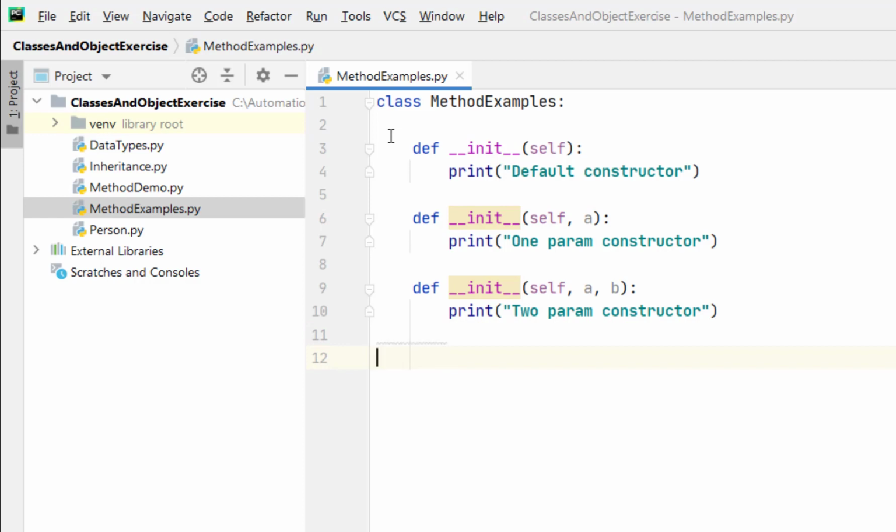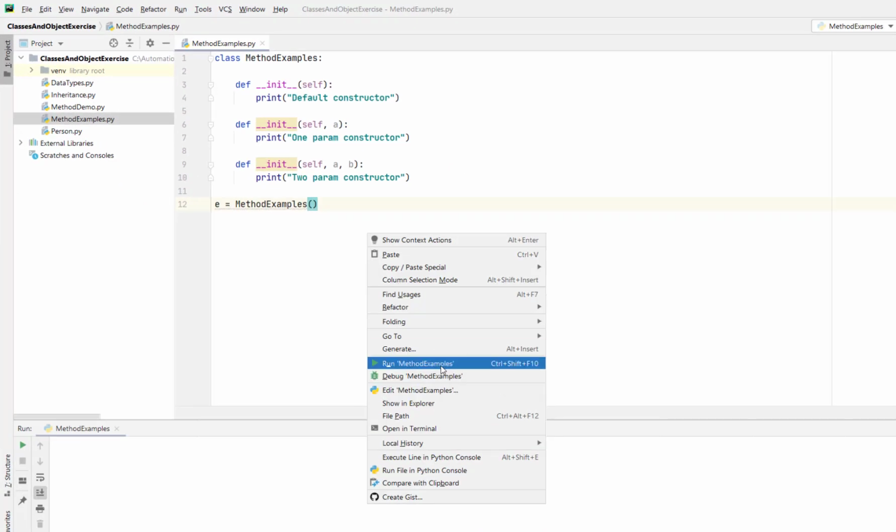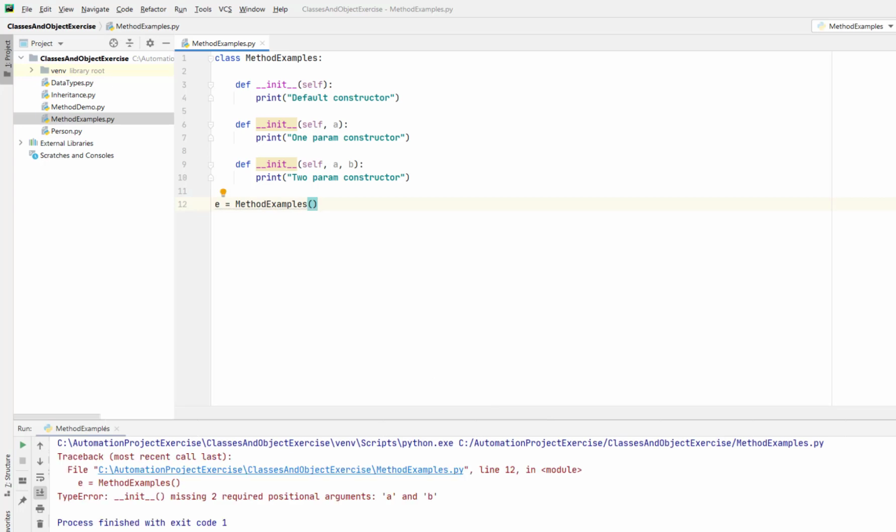How to call this constructor? We need to create an object of this class, method examples. Now let me run the program. We got an exception, and it says init constructor is missing two required positional arguments. Means when you create the object of this class, it is complaining, give me two arguments, that is a and b, means it's going to consider this particular constructor. But I just called the default constructor.